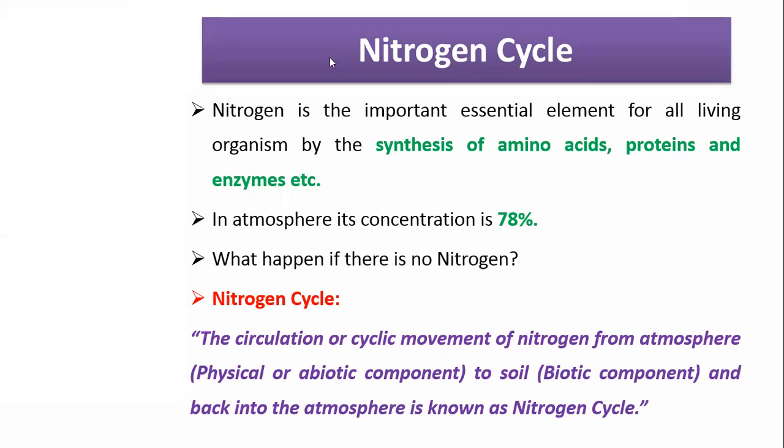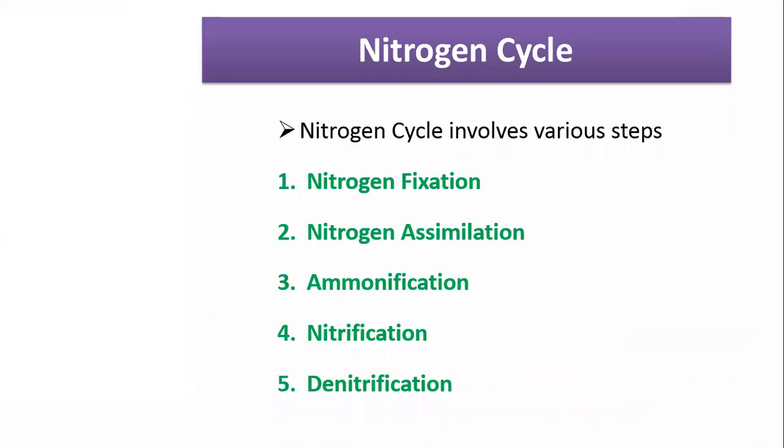So there is one mechanism, the nitrogen cycle, and that nitrogen cycle is the circulation or cyclic movement of nitrogen from the atmosphere, that is the physical or abiotic component, to the soil, that is the biotic component, and it comes back into the atmosphere again. So this whole cycle is known as the nitrogen cycle. Now you can see this slide, the different steps involved in the nitrogen cycle.